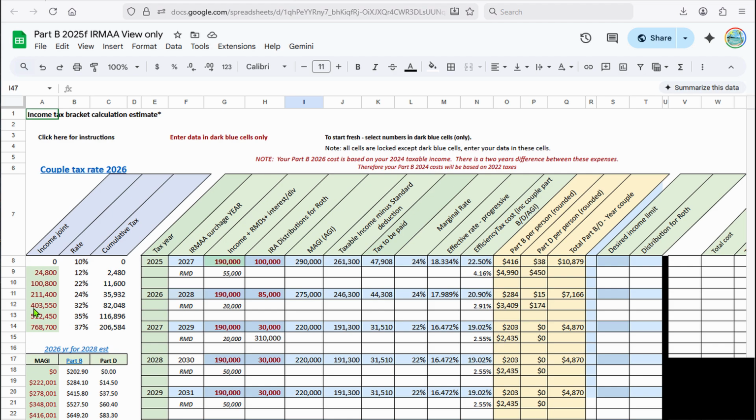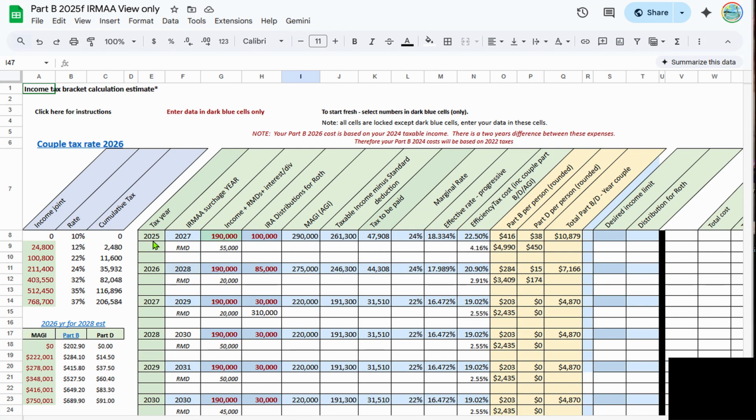And here are the MAGIs. So these numbers here you could change. Like if you're doing 2027, you could put new numbers in. But over here are the formulas that you don't want to really change, because once you change them, it's going to be hard to get them back unless you really know Google Sheets really well. But let me show you a couple things.